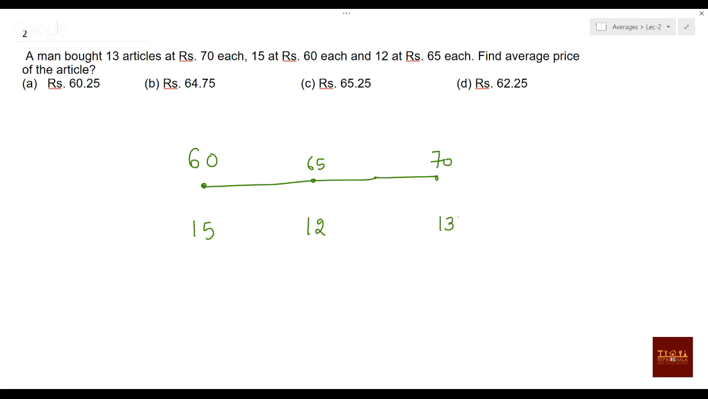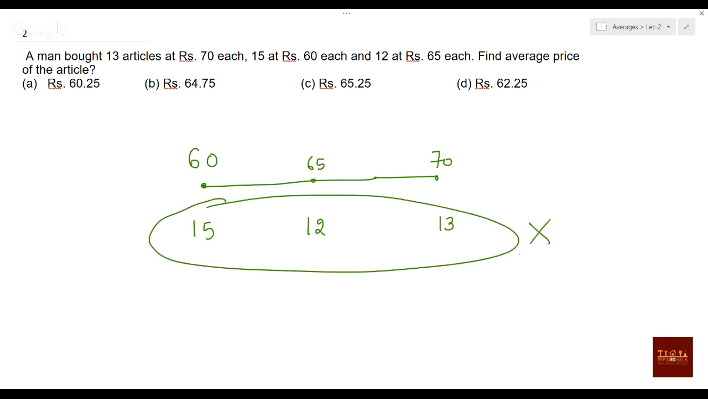Okay, so what we can say is, suppose this 15, 20 and this 13 is not there. Suppose if it is not there, then you can say one element of 60, one element of 65 and one element of 70 is there. So what should be the average? You can simply say 60 plus 70 by 2, that will be your average price. How much will it be? 65. When the articles are same, your average will be 65.